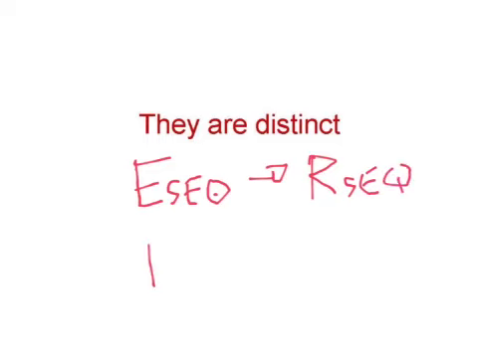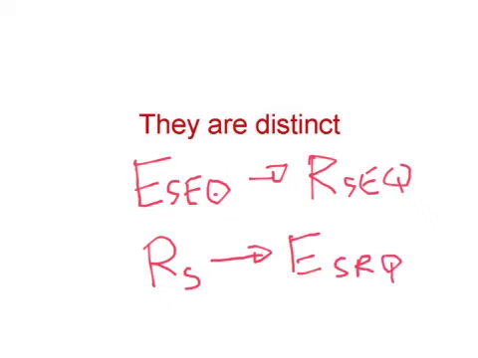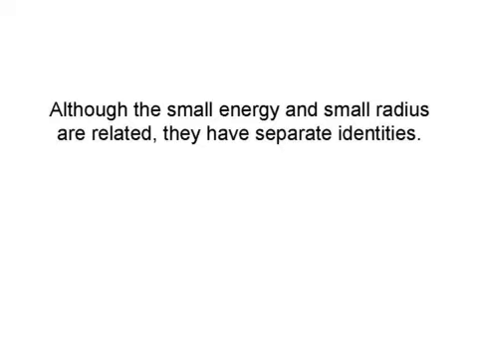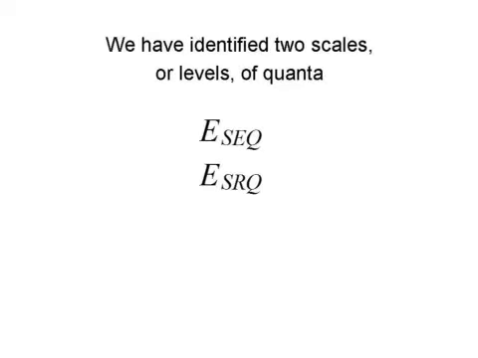And our small radius, the geometric mean counterpart of the radius of the hyperverse, has its own associated energy, its small radius quantum energy. So although the small energy and small radius are related and look like they really belong together, they have separate identities. So we have identified two scales or levels of quanta, the small energy quantum and the small radius quantum.